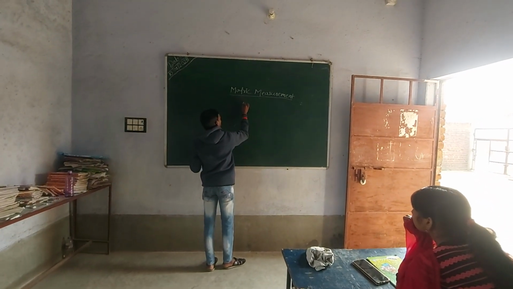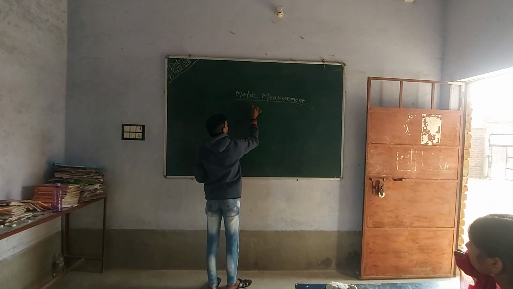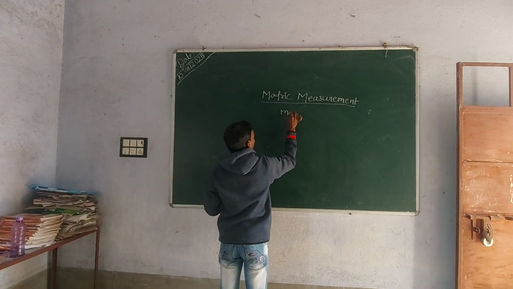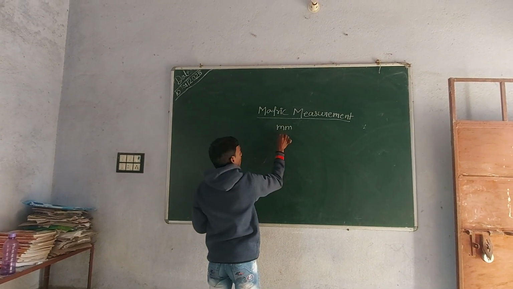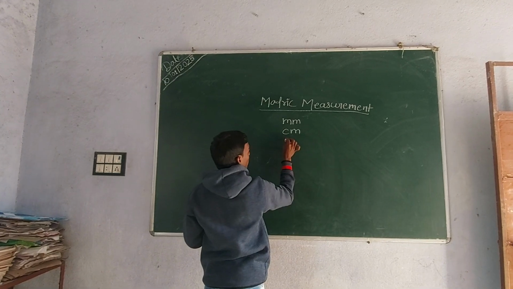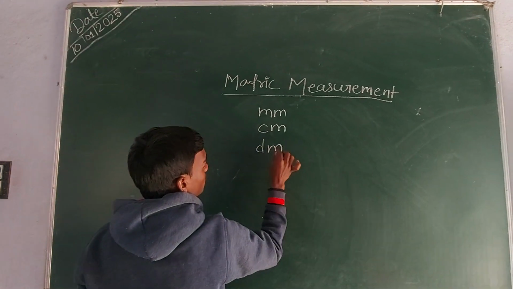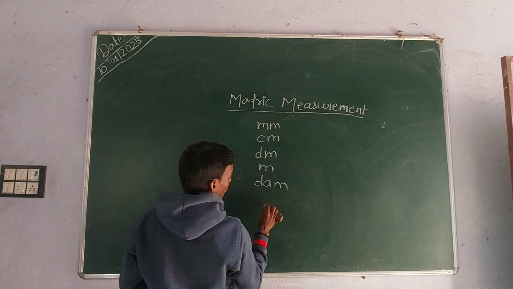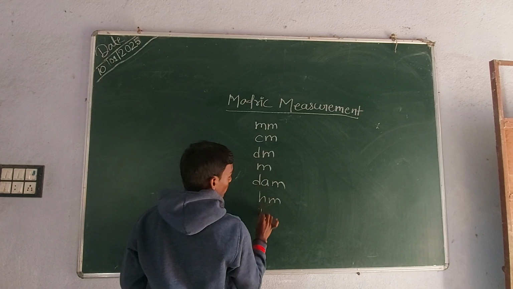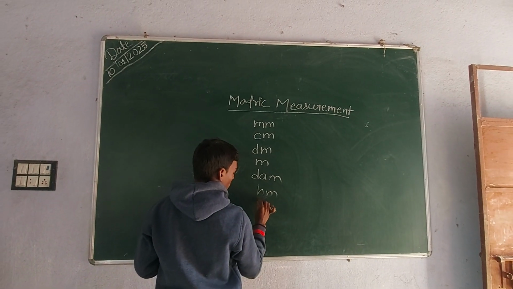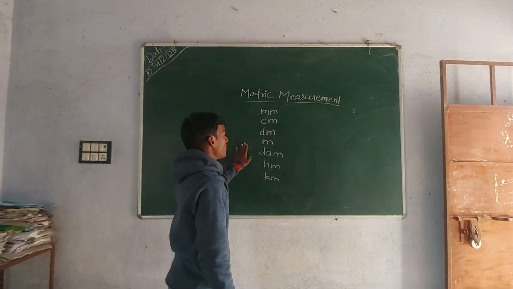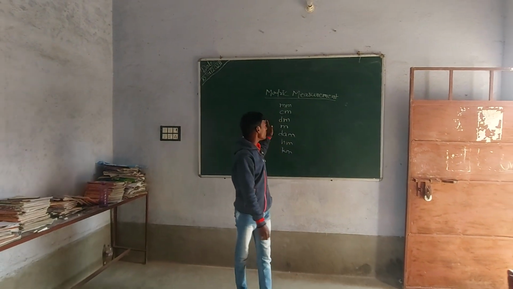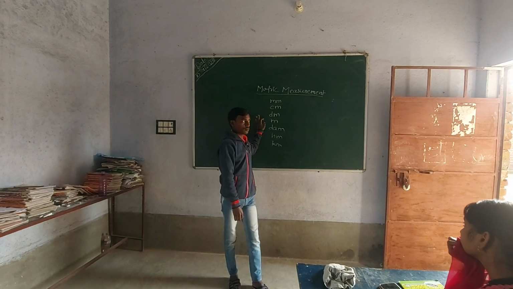So let's talk about it. At the top we write millimeter, that is mm, and then centimeter, then decimeter, then meter, then decameter, then hectometer, and then kilometer. These are the 7 units in the metric measurement.